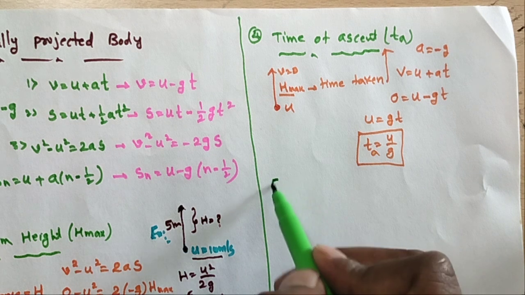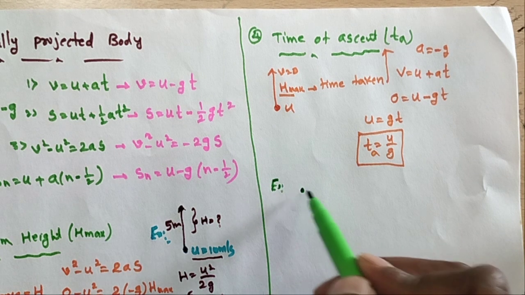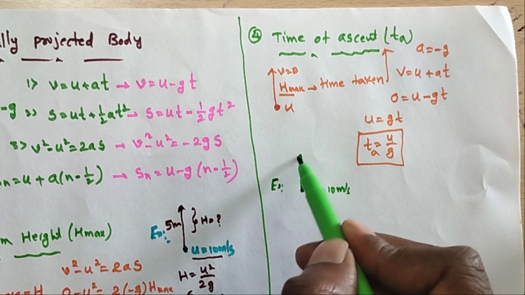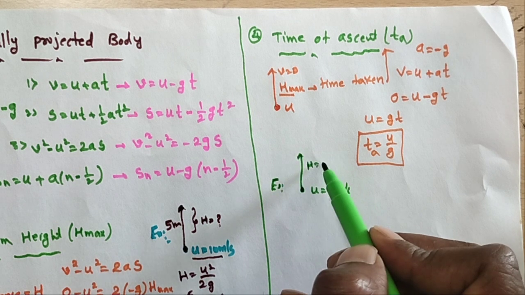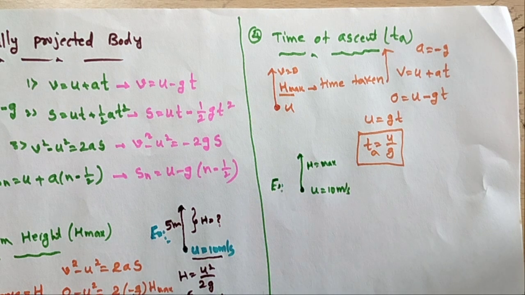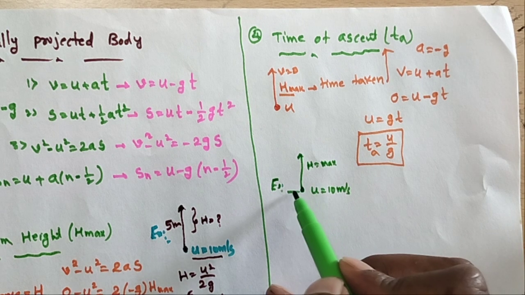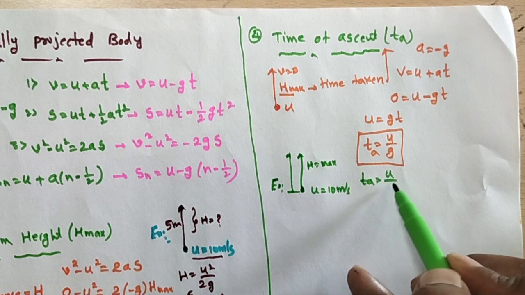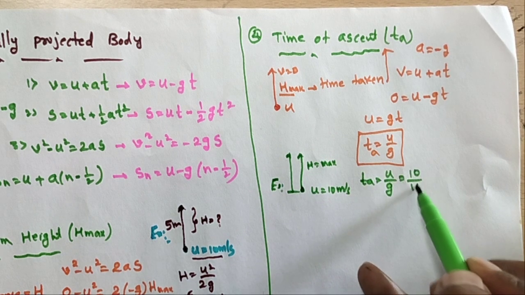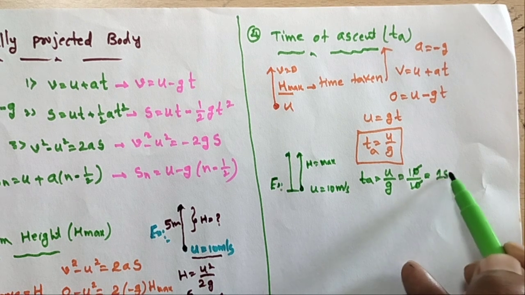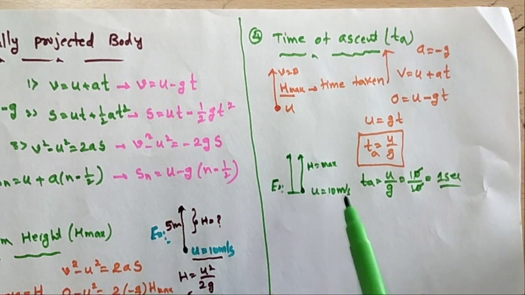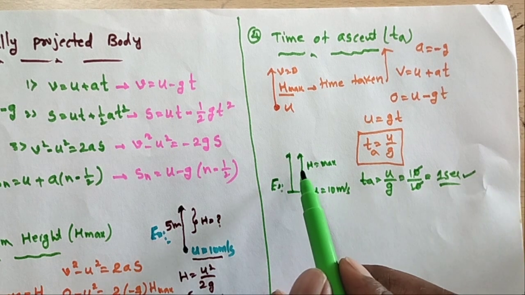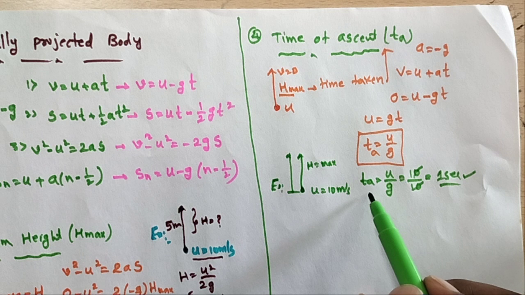I will give one example. If the object with u equal to 10 meters per second is thrown and reaches the maximum height, how much time is taken? That is ta is equal to u by g, that is 10 by 10, that is 1 second. So how many seconds does it take? Only 1 second to reach the maximum height. That is called time of ascent.